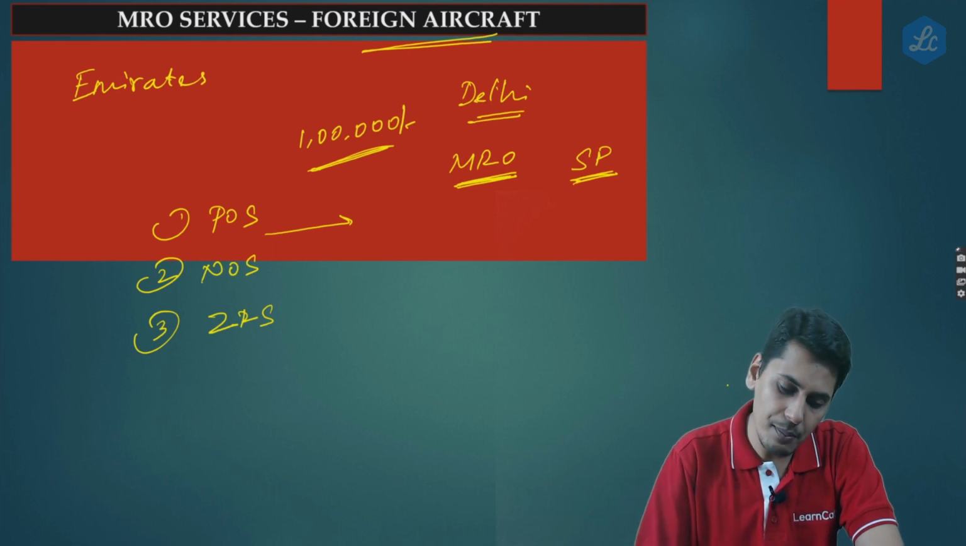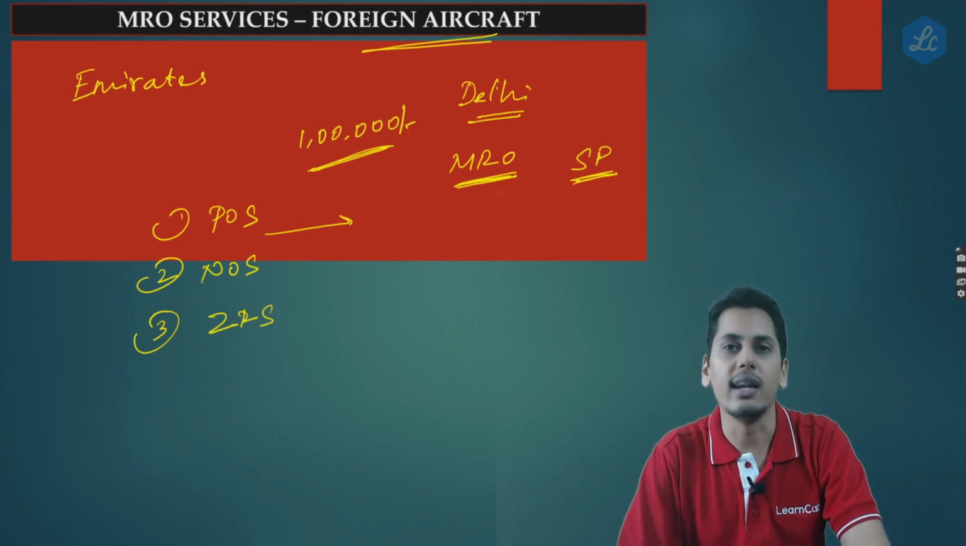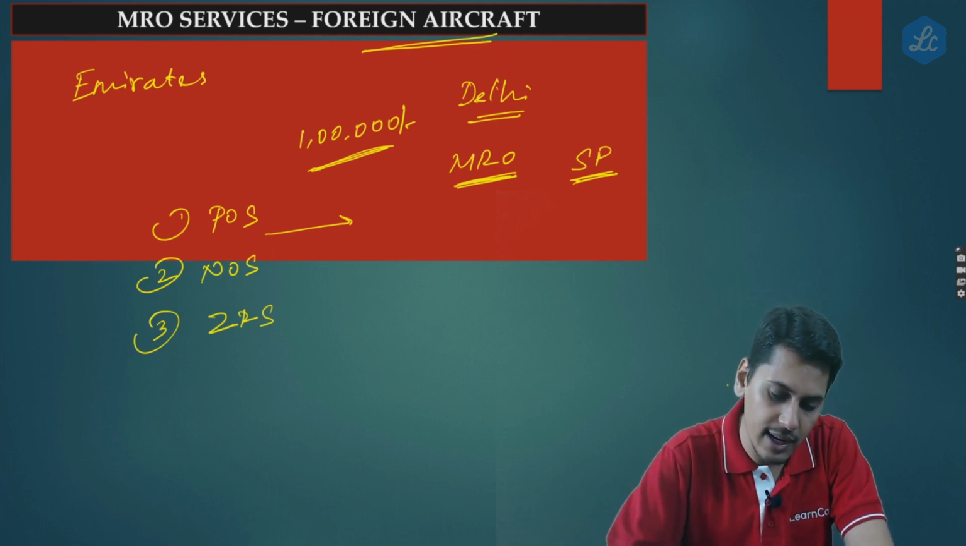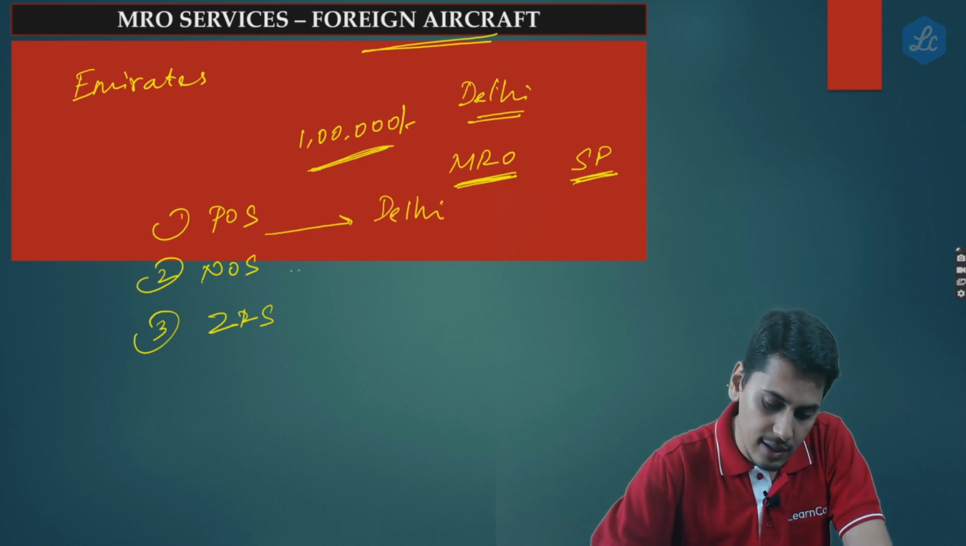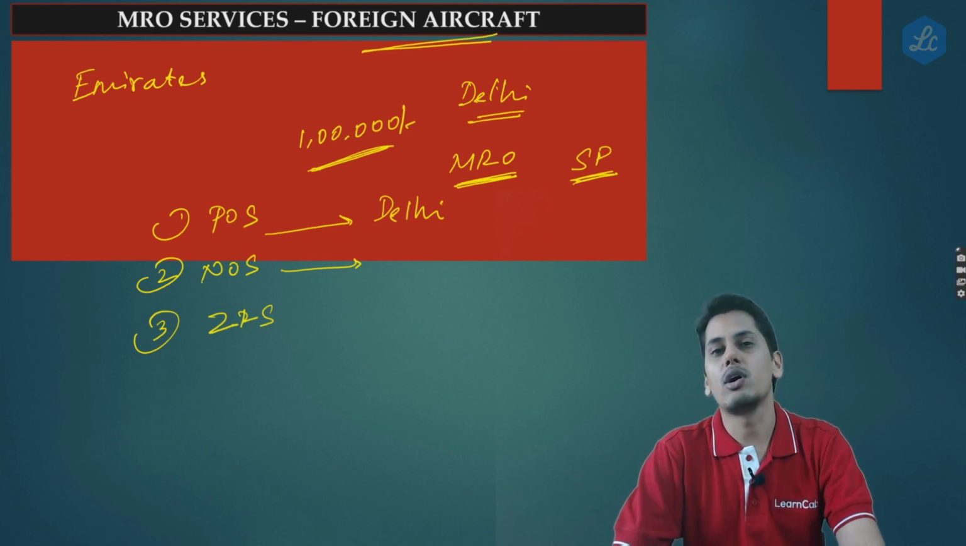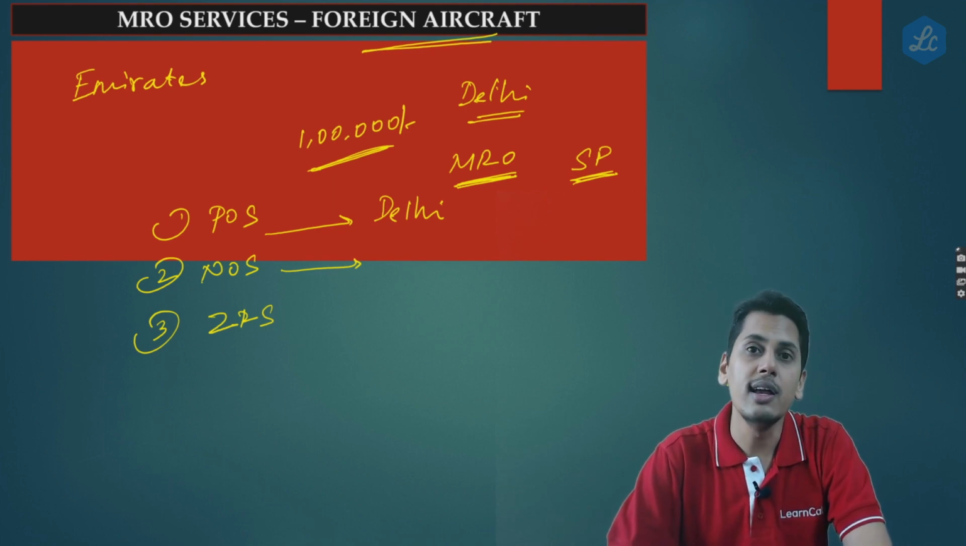Now friends, in this example, the services are performed in Delhi. The place of supply happens to be Delhi. Now friends, second question is, what is the nature of supply?